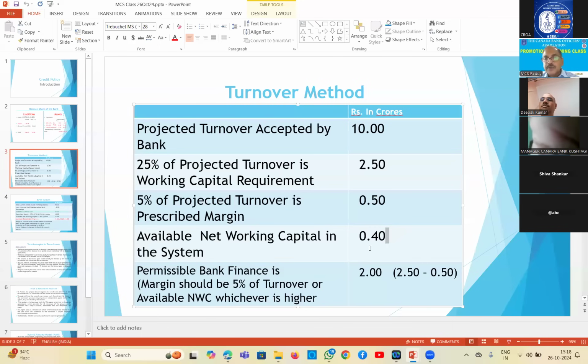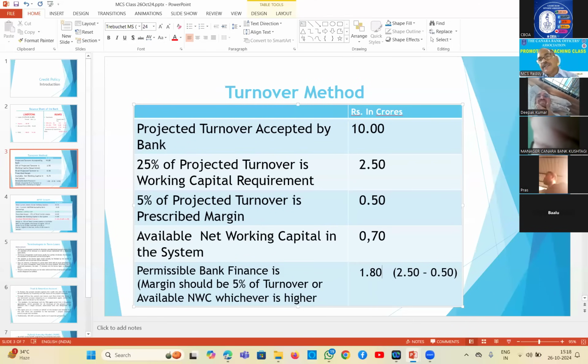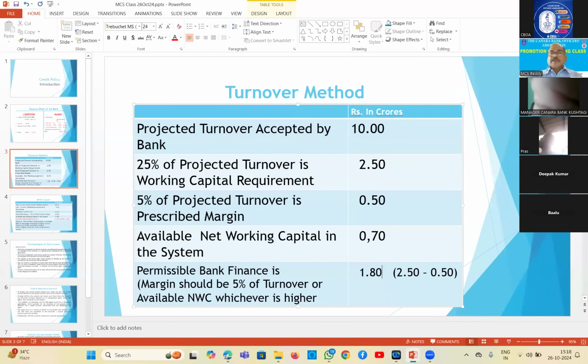For example, instead of that, say available net working capital is 0.70 crores. In this case, we consider this as the margin. So 2.50 minus 0.7, then it comes to 1.80 only. This is how we calculate under the turnover method. 25% of the projected turnover is called the working capital requirement.